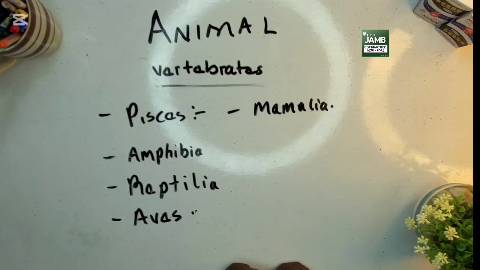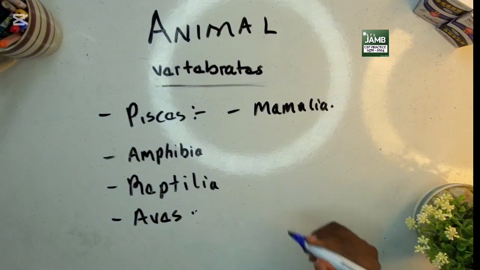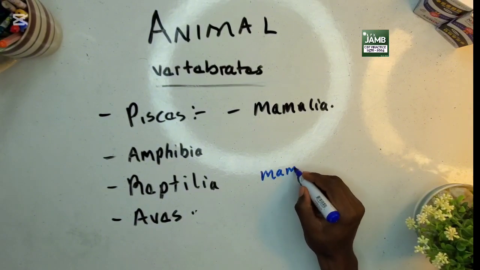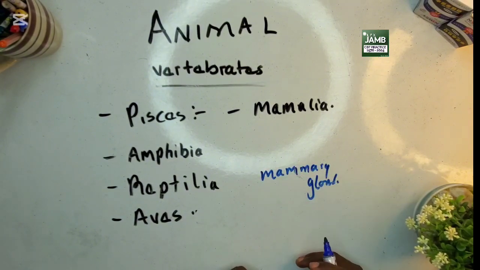And the last on our list of vertebrates under Animalia, the last phylum we'll be talking about, is the Mammalia. One of the characteristics is that they are warm-blooded. So they are a continuation of the hierarchy of warm-blooded animals, and they also have hair. Most times their females have mammary glands for breastfeeding their young ones, because they give birth to their young ones alive without laying eggs.